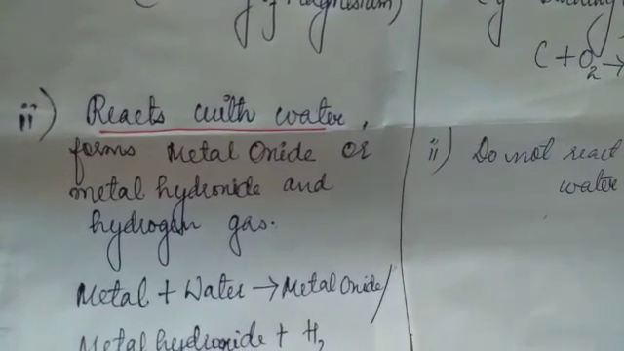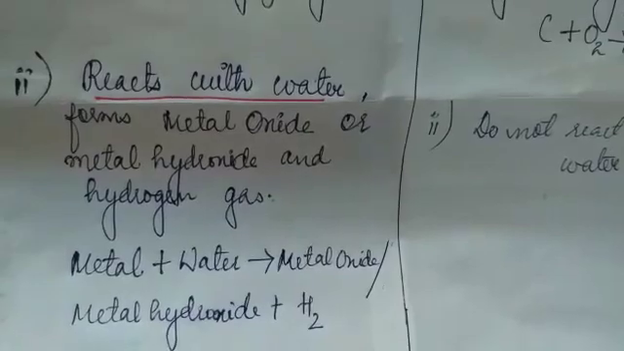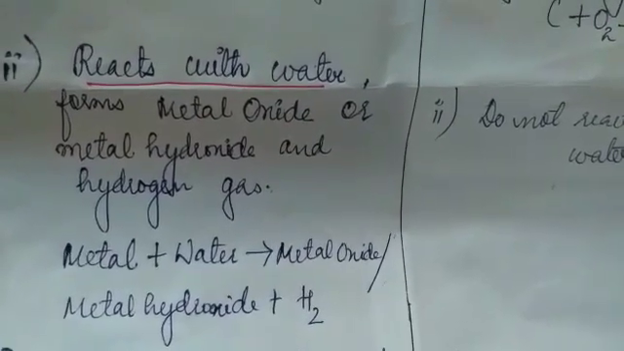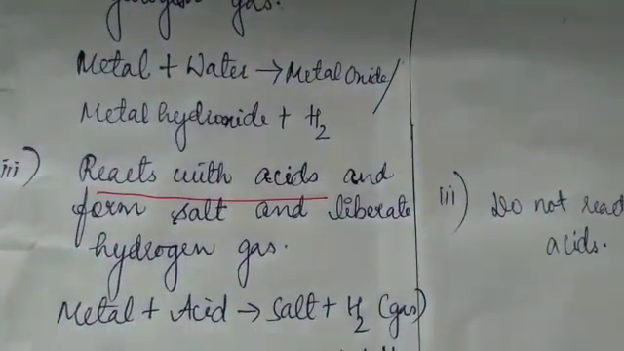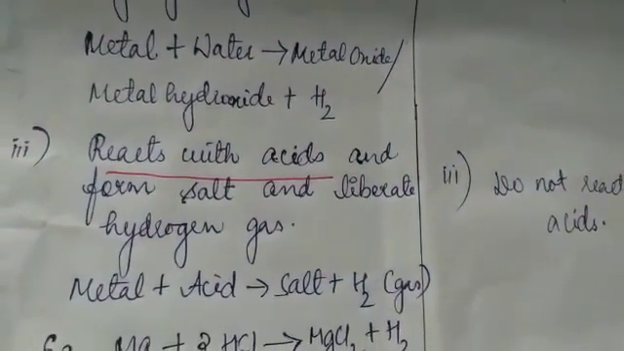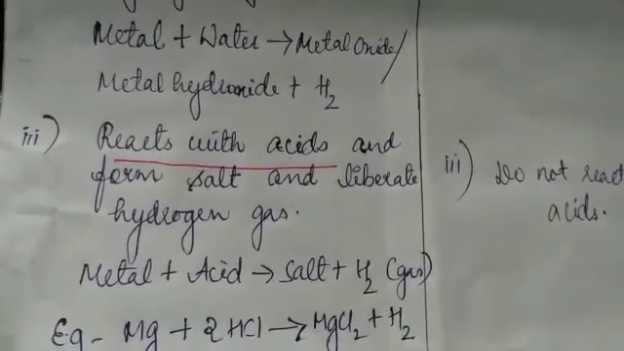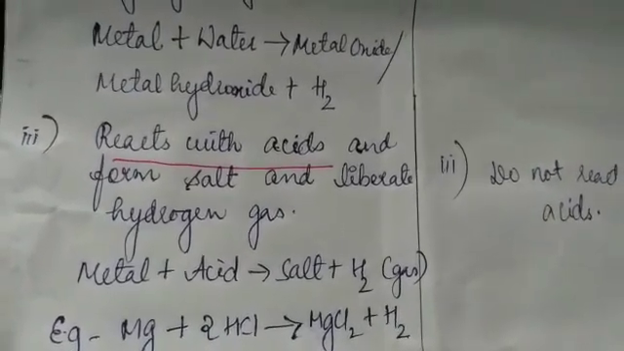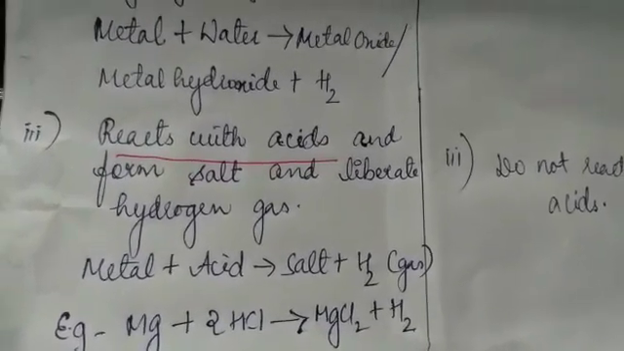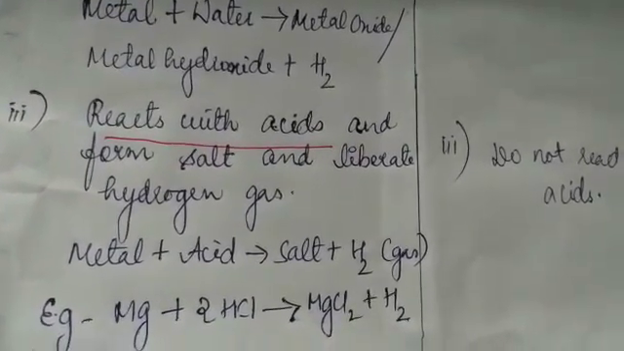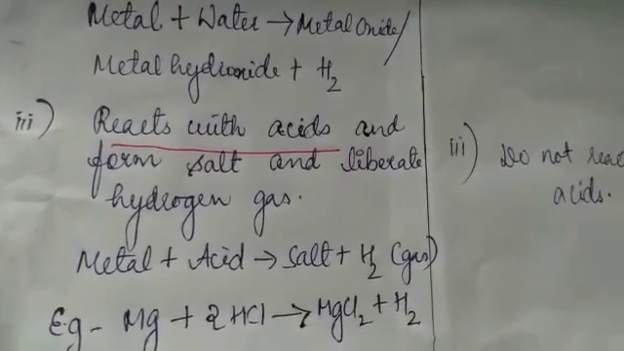Metals react with water and form metal oxide or metal hydroxide and release hydrogen gas. Okay. And the third point is it reacts with acid and forms salt and liberates hydrogen gas. So whenever a metal is reacting with acid, it will release hydrogen gas and salt. So you can see the example. Magnesium plus hydrochloric acid, it will give magnesium chloride and it will release hydrogen gas.